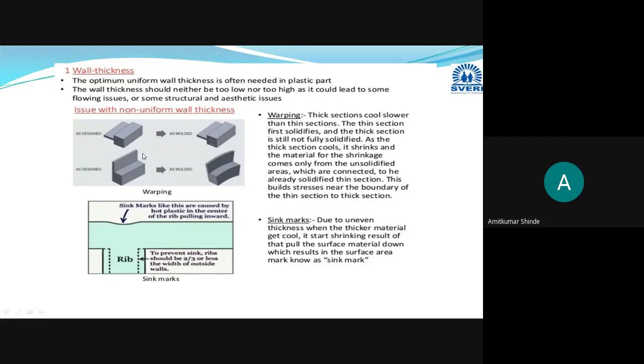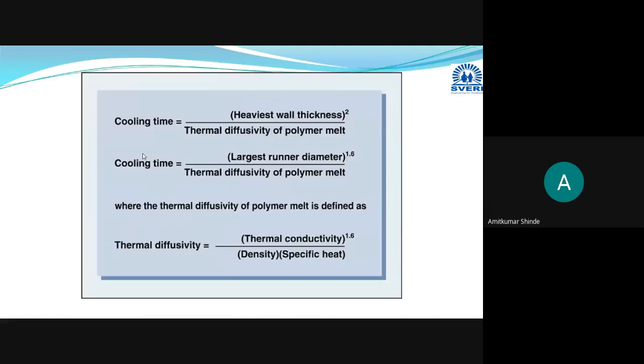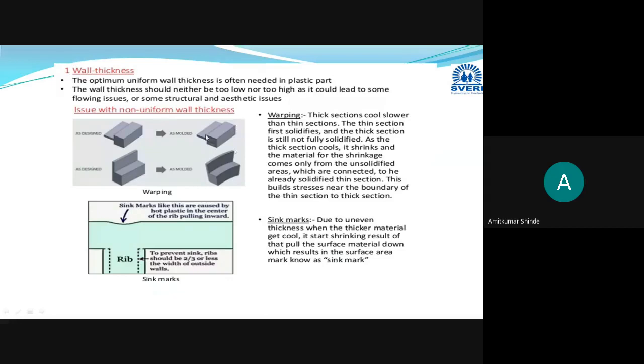So that's why you have to select the minimum wall thickness. Why select minimum wall thickness? Then you have to explain with reference to this equation. Cooling time is directly proportional to the square of the heaviest wall thickness of the part. It means as wall thickness increases, cooling time will increase, and it will increase the cost of that process, and mass production becomes uneconomical. Hence, we have to go for minimum wall thickness, and that should be uniform.